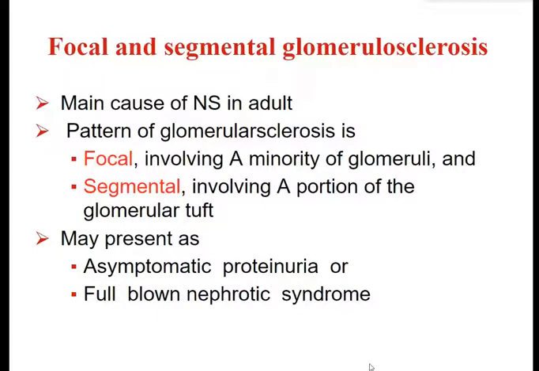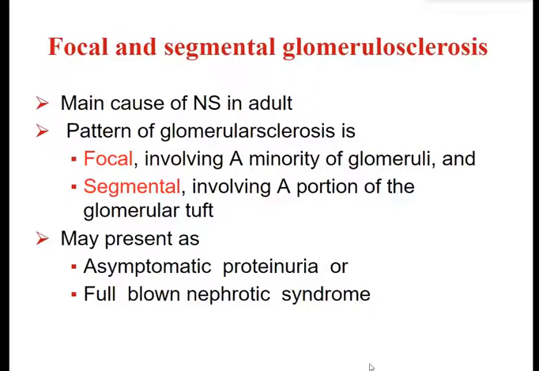So good morning to all of you, and we continue with the various causes for nephrotic syndrome. And last time we discussed in detail minimal change disease, and I told you that in minimal change disease, the majority affected are children.